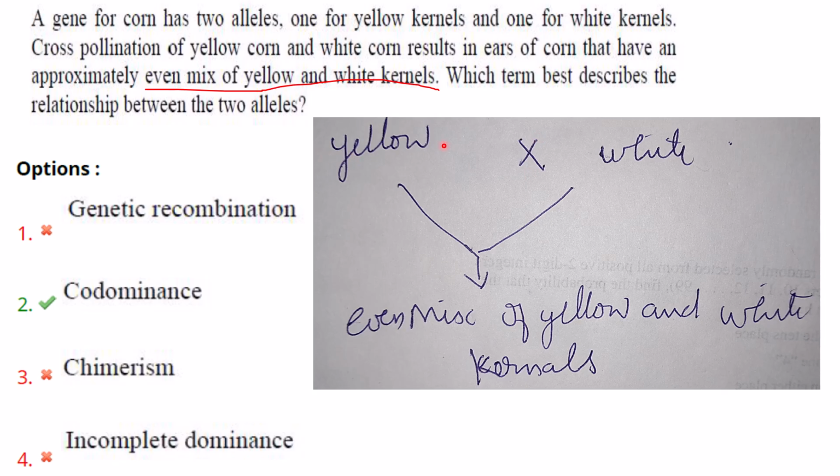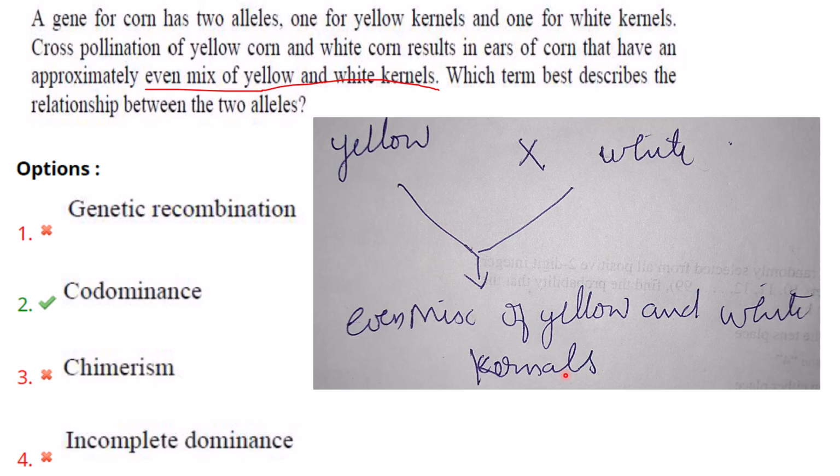So here yellow is there, white is there. On pollination they will give an even mix of yellow and white kernels. So there is an even mix. There is no specific dominant character, yellow does not dominate the kernels. No, it is an even mix of yellow and white kernels.